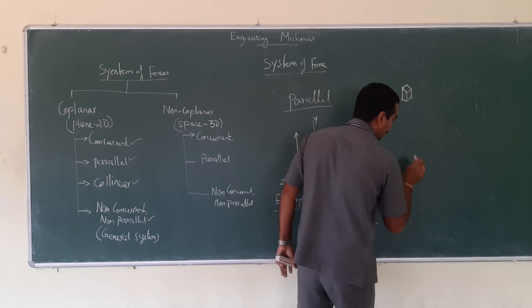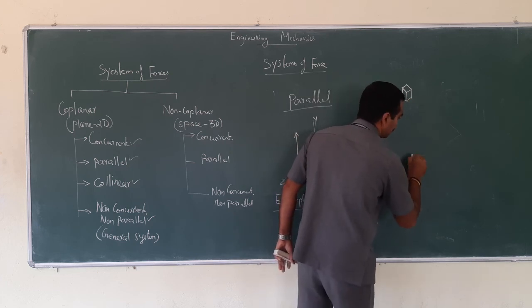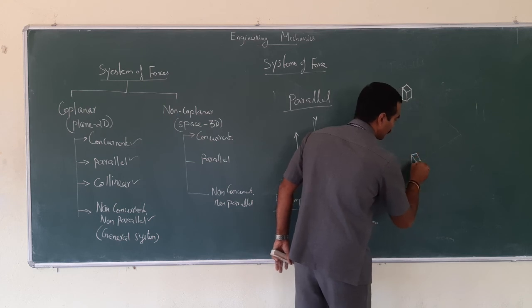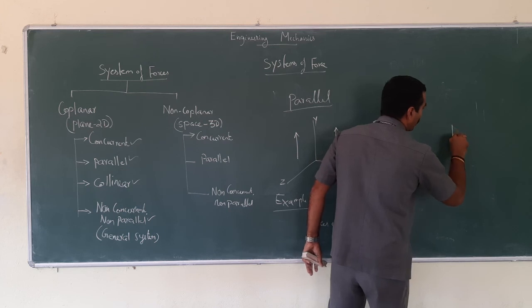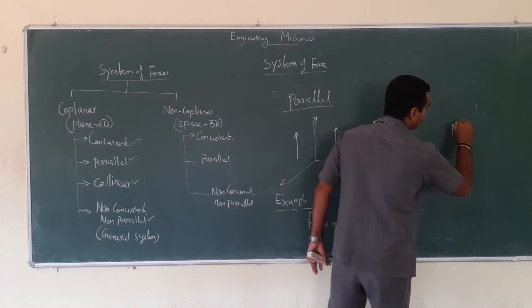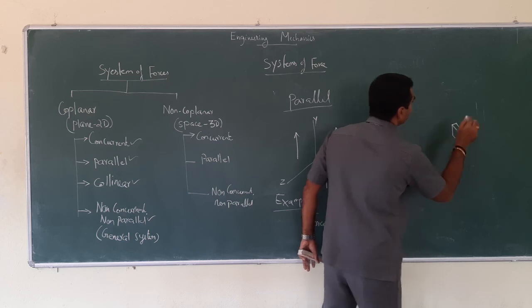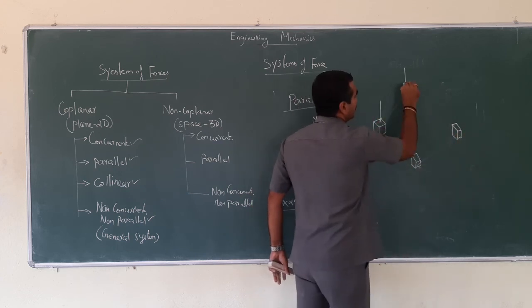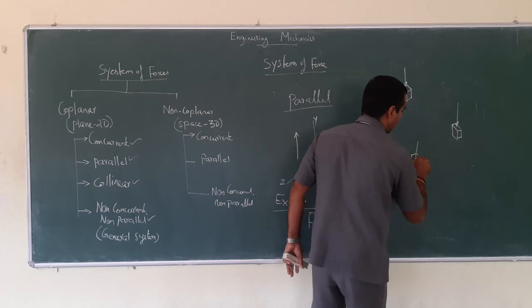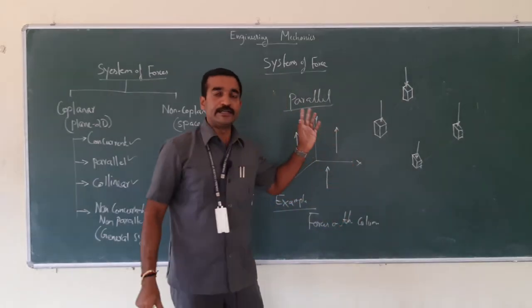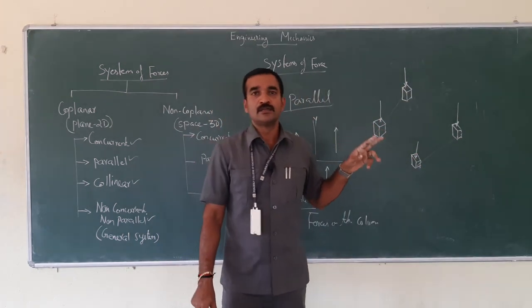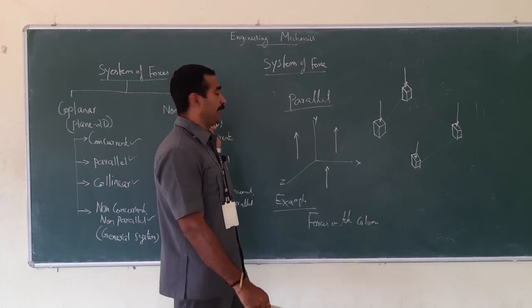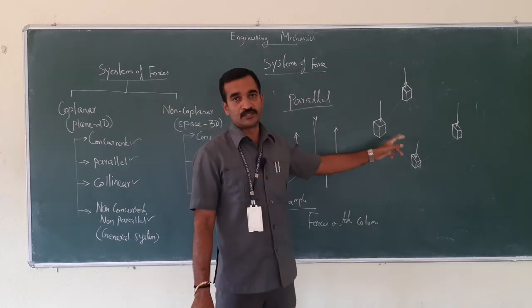This is a rough diagram for your understanding. Similarly, one more column would be here. Now the forces would be acting in this manner. Now look at there, these are different planes, but all the forces are parallel to each other. So this comes under the non-coplanar parallel forces, right?